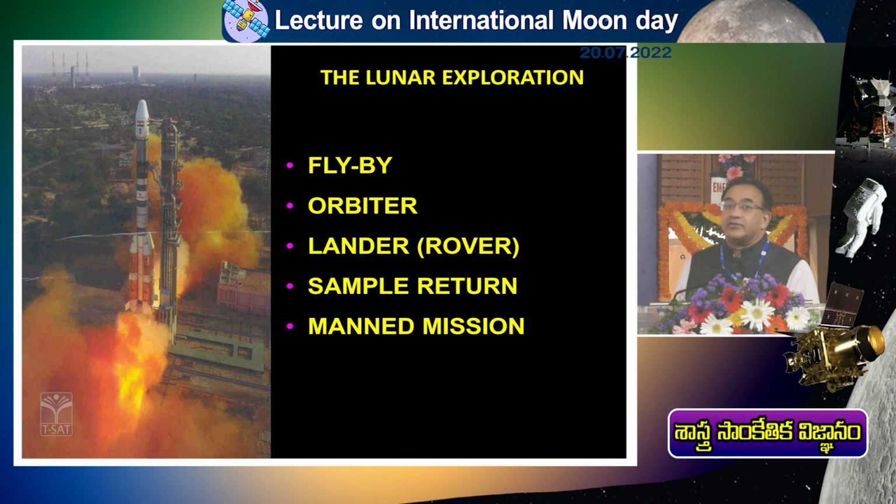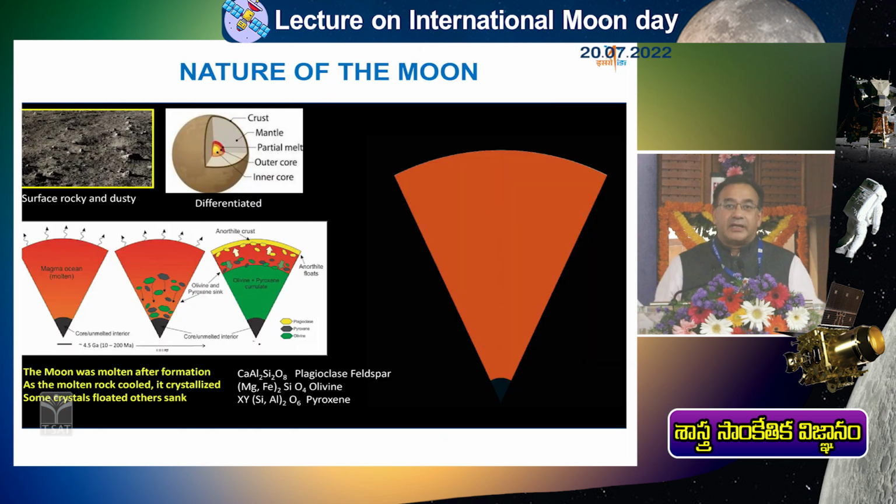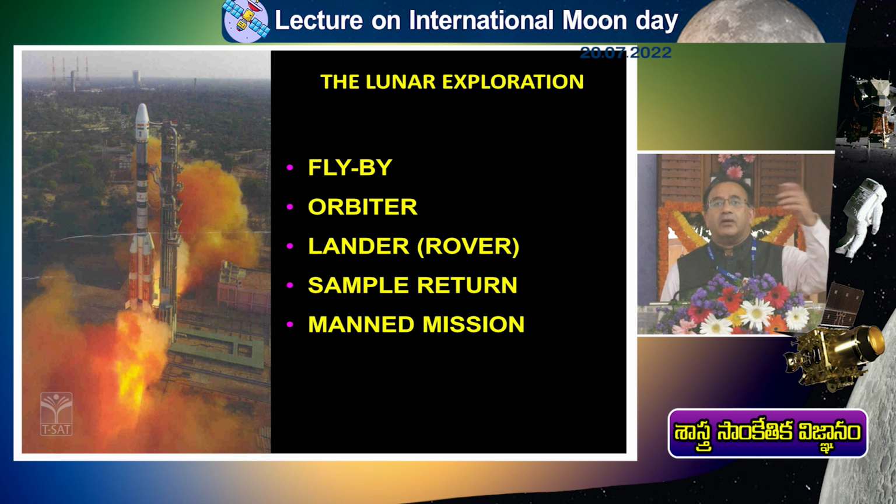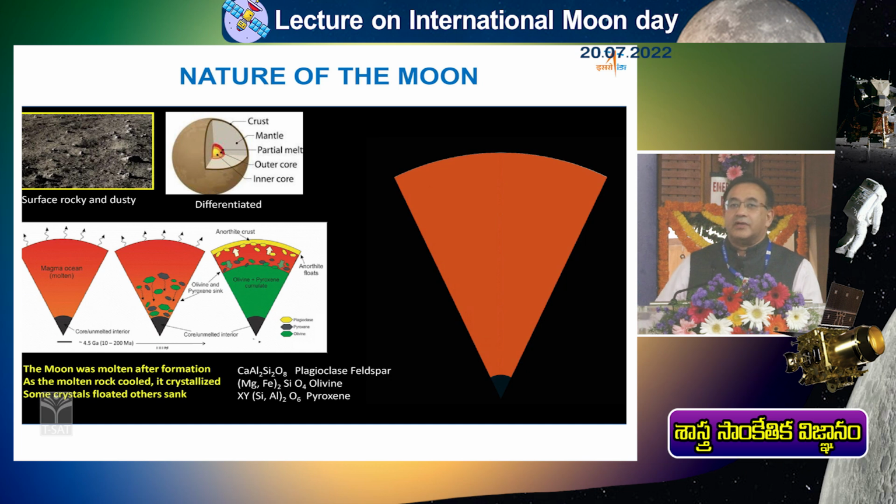Then regular orbiters were sent. Orbiters are basically satellites which operate in a continuous manner around the moon. And then when technology further developed, people developed capabilities of landing on other bodies. So they started sending landing probes, like Apollo. They landed on the moon surface. They were manned landers, but before that, Russians sent unmanned landers also. And then rovers also come out from these landers. Landers will stay at one place, but a rover will come out and go around, let's say 1 kilometer or so around the lander, so that communication happens.